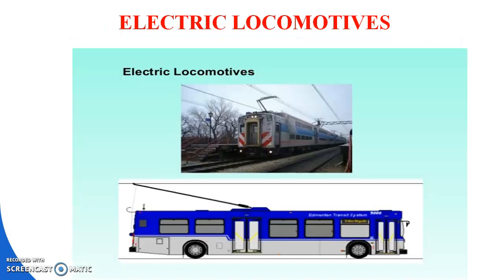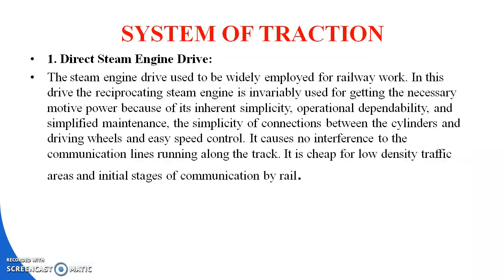So electric locomotives. What are electric locomotives? Electric locomotives means electrical trains, and the path must be an electrified path. Okay, so that is called the electric locomotive. Then come to a new topic.